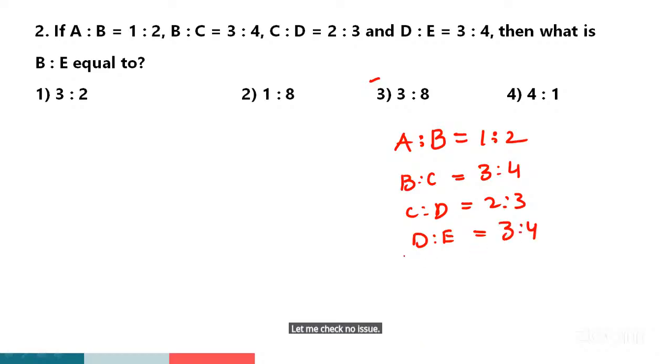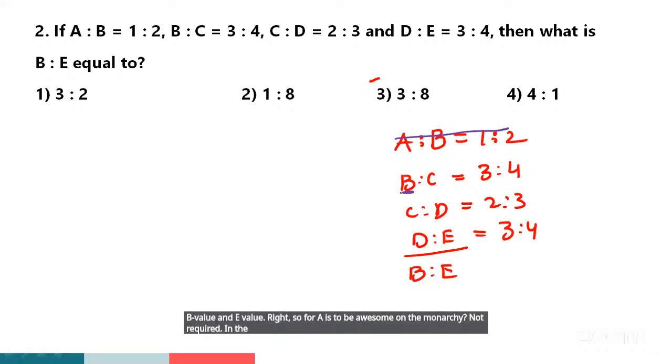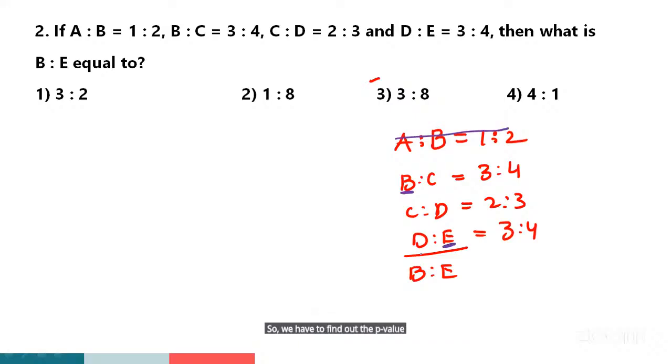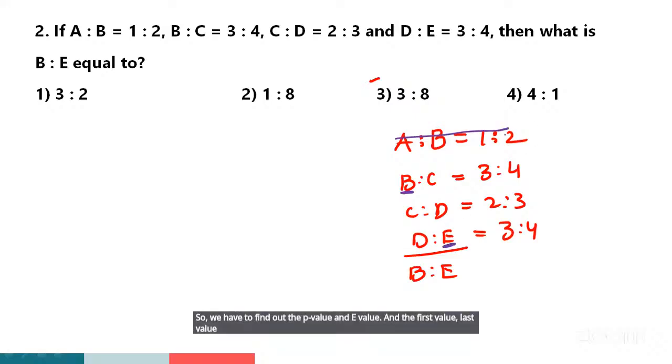So we have to find out the b value and e value. Now a is to b is not required, because the b value is here, 3 parts. We have to find out the first value and the last value. a is to b is not required.